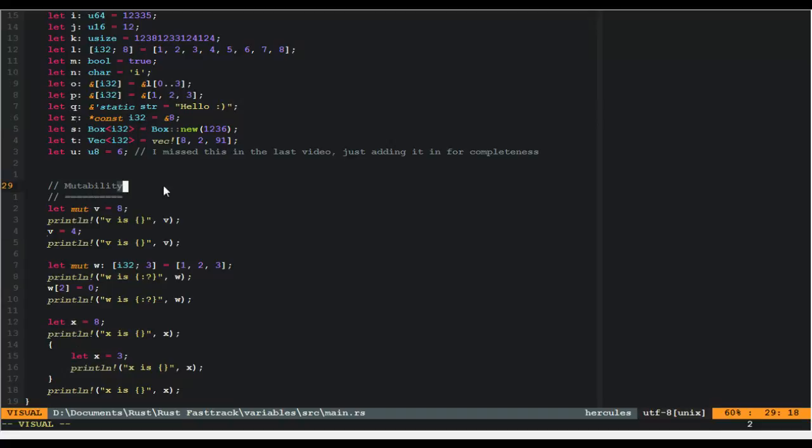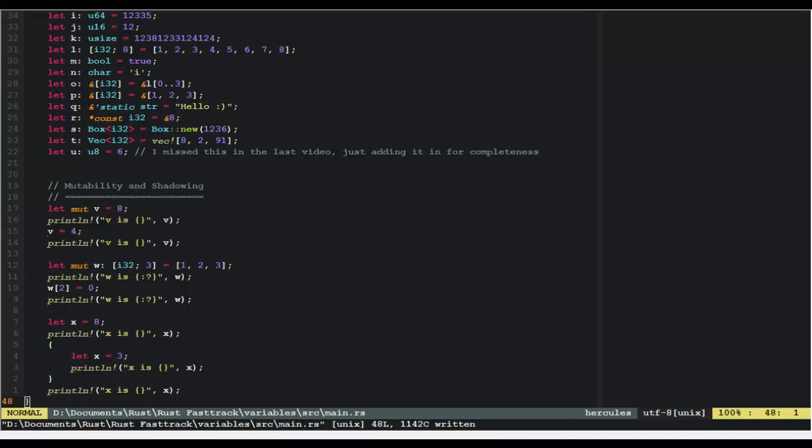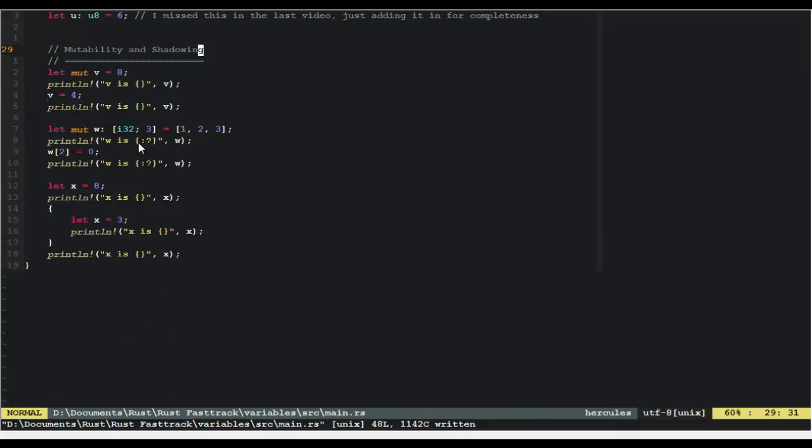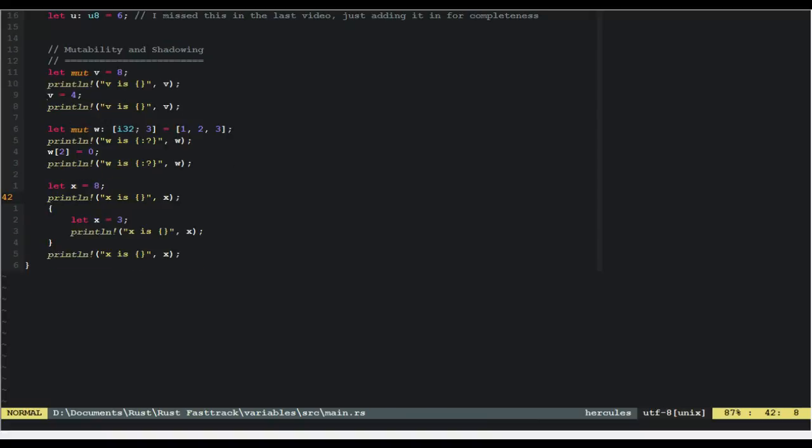And so I'm just going to rename this like mutability and shadowing. I think it's called shadowing. I'm going to double check that. I'm pretty sure that doing that is called shadowing. That's what I've heard it called in the past. And in the Rust by Example, it is called scope and shadowing, so yes. Okay, the other thing you'll note is here I've just made an empty scope. This is very much something that's going to be touched on in the Lifetimes episode, and not so much this one.